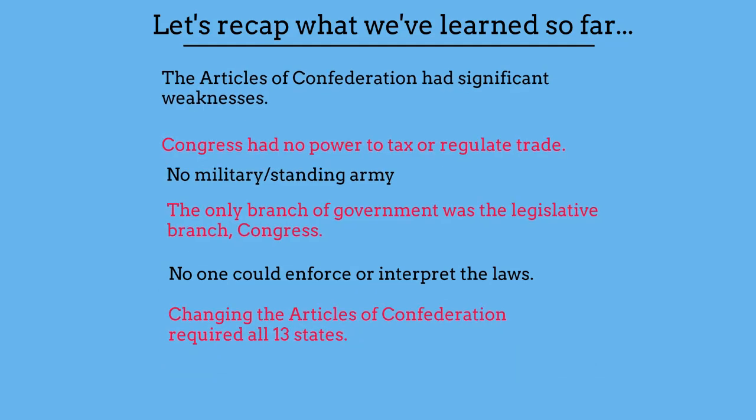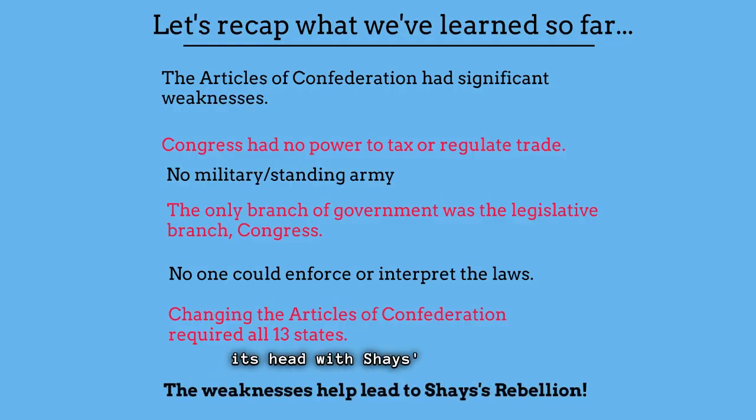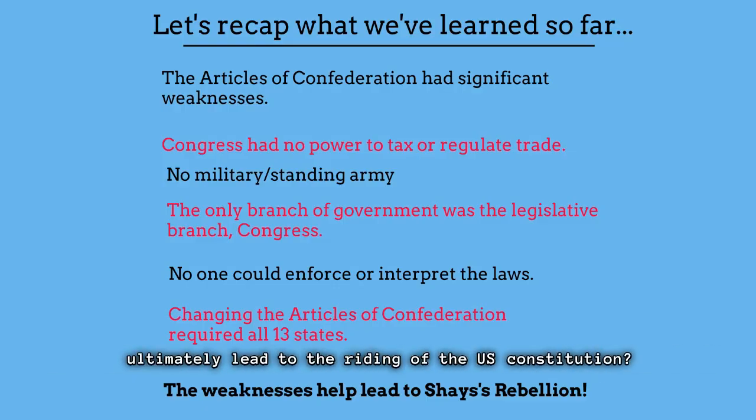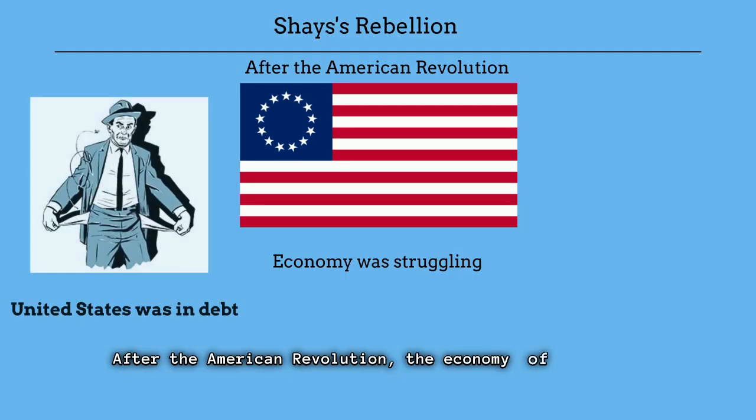With the Articles having all of these weaknesses, it was almost inevitable that the United States would have a big problem on its hands. And that big problem would rear its head with Shays' Rebellion. So what was Shays' Rebellion? And how did it ultimately lead to the writing of the U.S. Constitution? After the American Revolution, the economy of the United States was still struggling due to debt, which is the